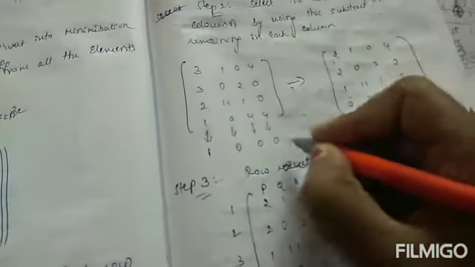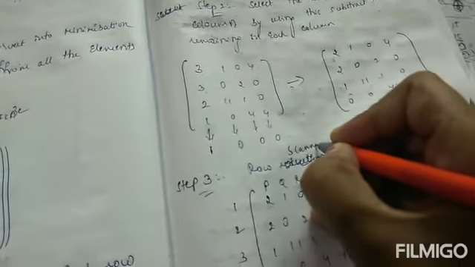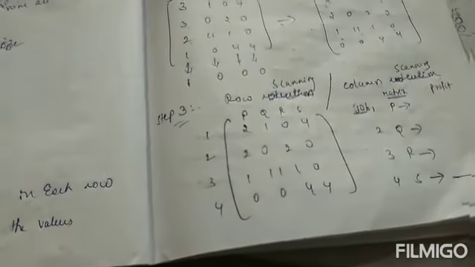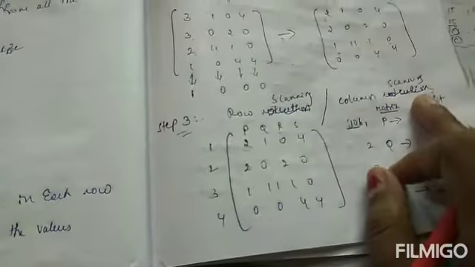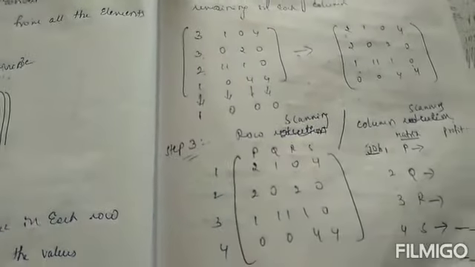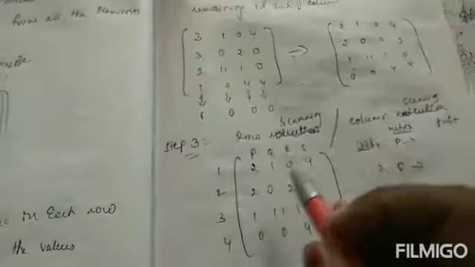Now our third step is not reduction, it is column scanning and row scanning. Column scanning and row scanning are very important. So what are column scanning and row scanning? First we will start with row scanning, then after that we will start with column scanning. Those are all the steps we studied previously. So what is row scanning?